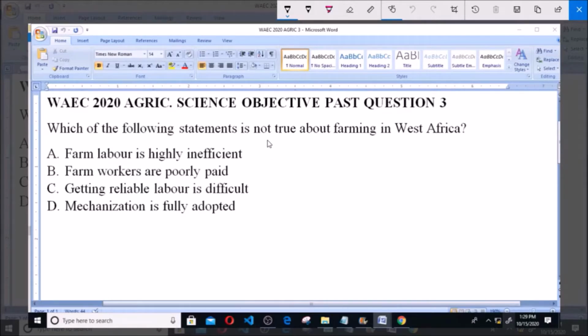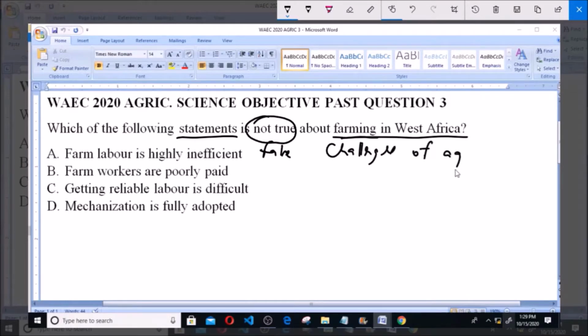So, if you had to rephrase this question, we are asked to pick out which statement among the options is untrue or false about farming in West Africa. That means among the 4 options given to us, 3 of them are true. So which among them is not true among the statements given to us? And it has to do with farming in West Africa, or challenges of agricultural production in West Africa.